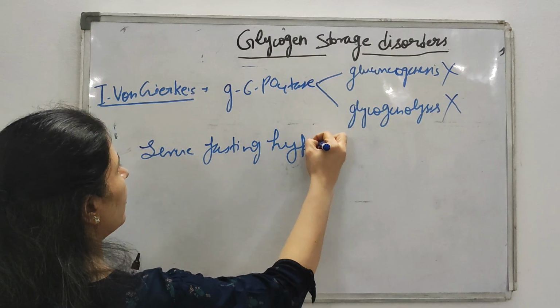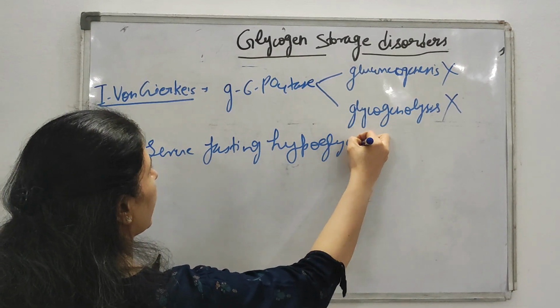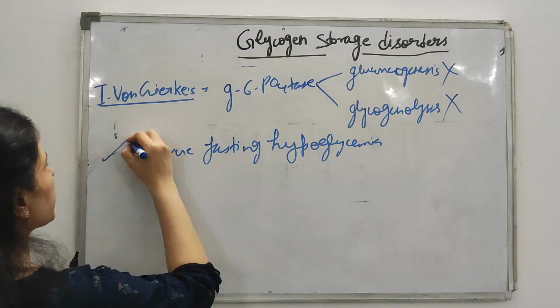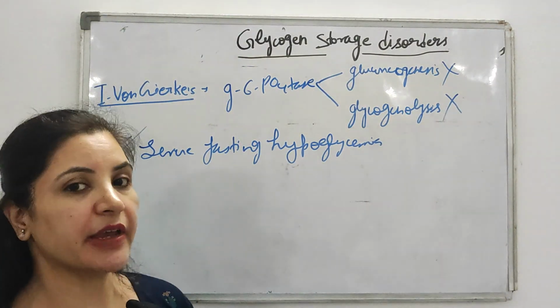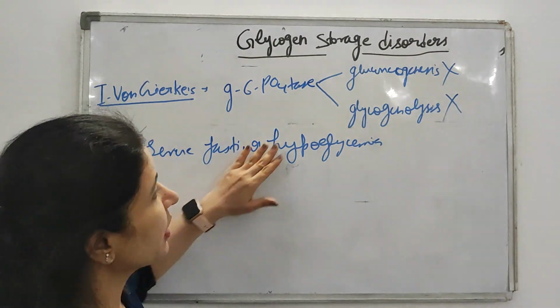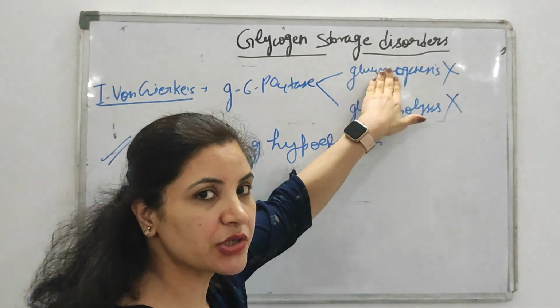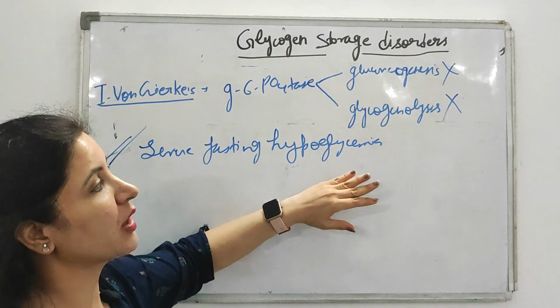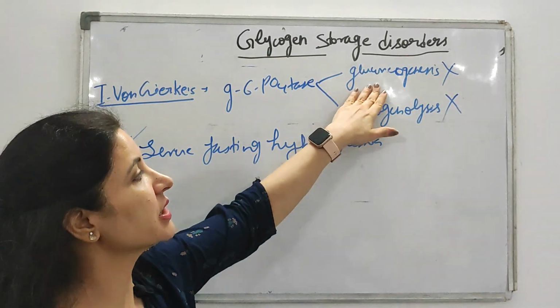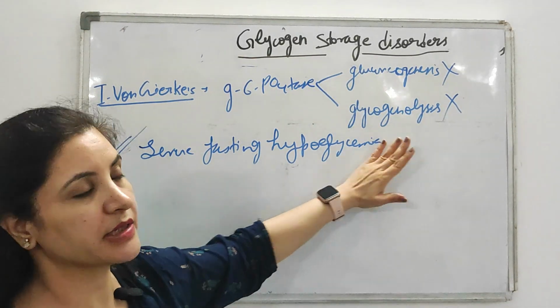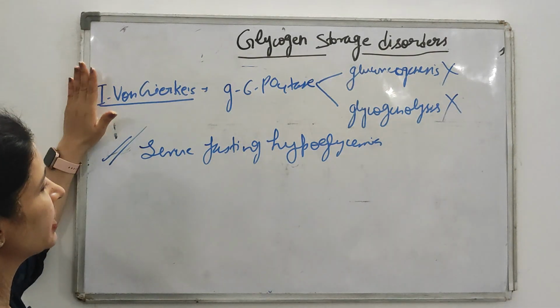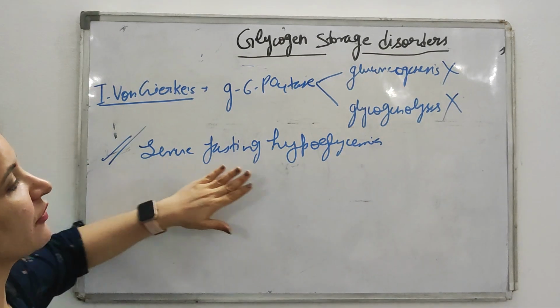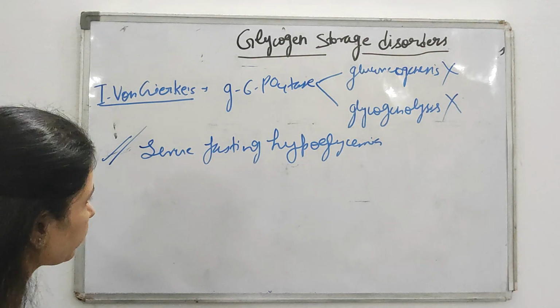Severe fasting hypoglycemia. Okay, now do you understand why this hypoglycemia is severe? This hypoglycemia is severe because both gluconeogenesis as well as glycogenolysis will not occur. So the body cannot form glucose, neither from gluconeogenesis nor from glycogenolysis. That's why the important clinical feature in von Gierke's is severe fasting hypoglycemia. Okay.